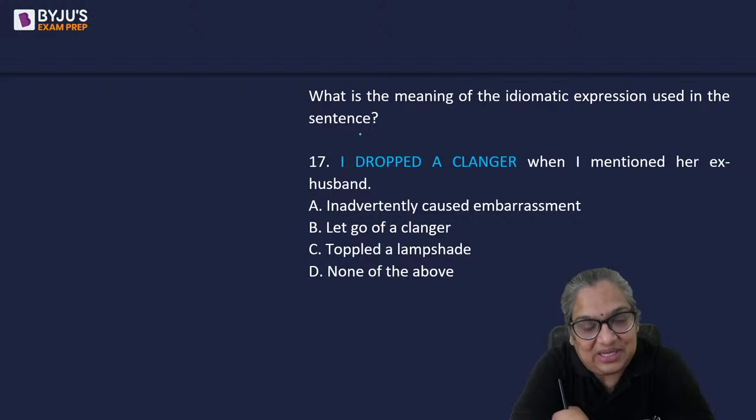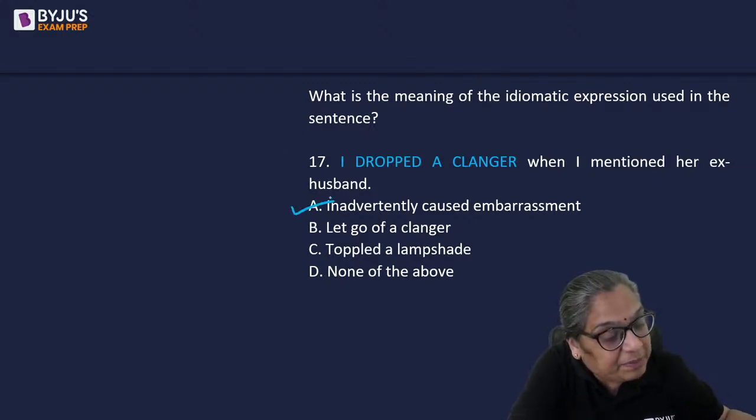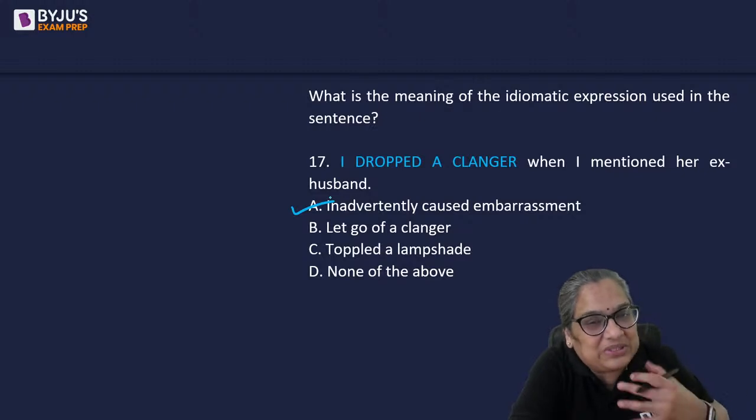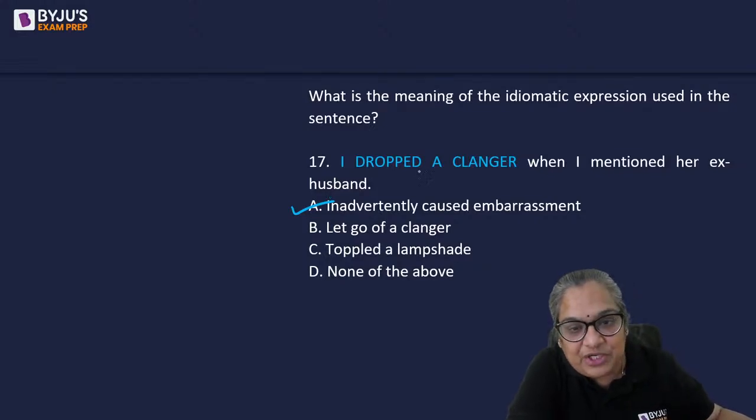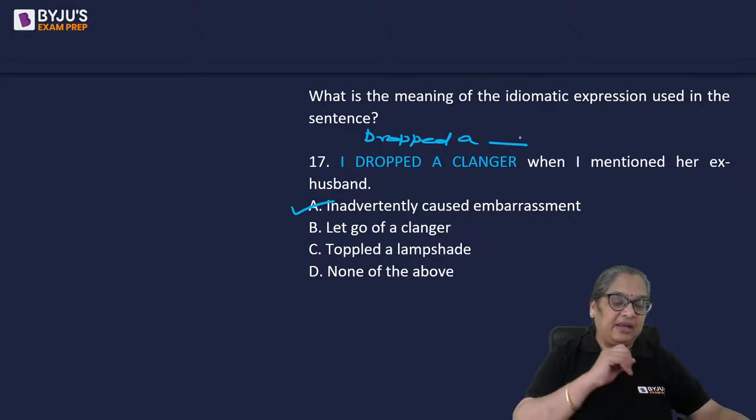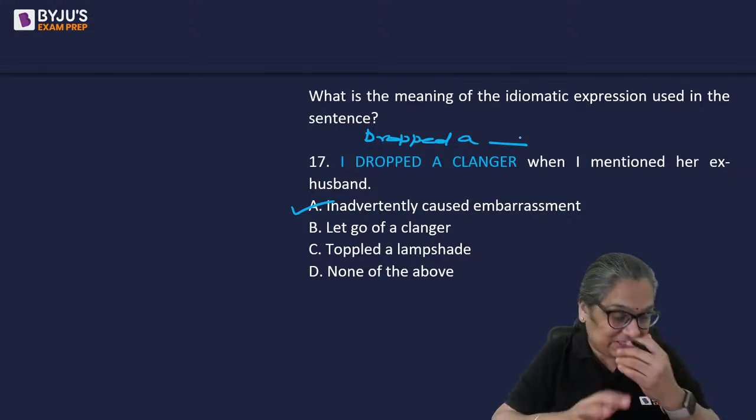What is the other expression for it? For anybody, when you say something stupid or foolish which causes embarrassment, awkwardness, it's called dropping something. The British usage is I dropped a what? Anybody?